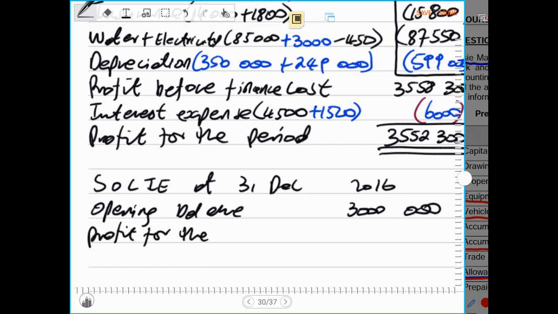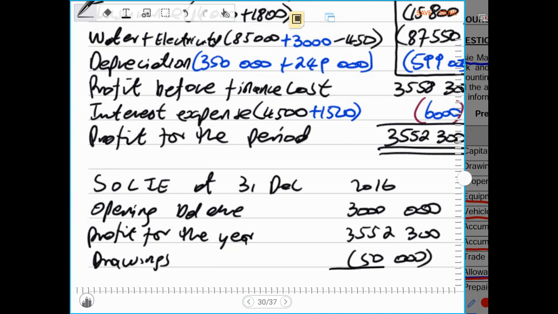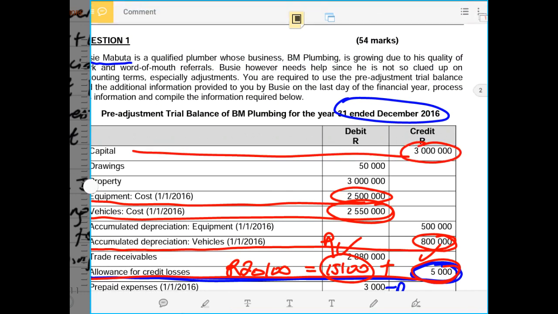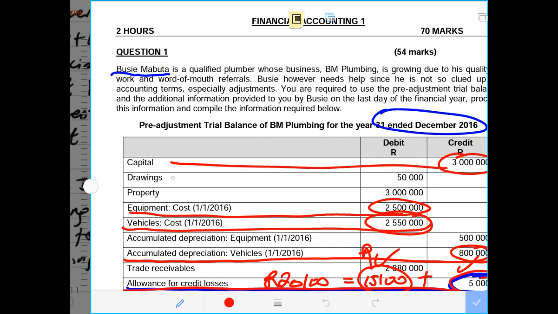Then we record our profit for the year, which would have been 3,552,300. Then we subtract our drawings, and our drawings amounted to 50,000 rands, if my memory still serves me. In the trial balance, we had drawings of 50,000 rands, and there were no adjustments with regard to drawings.